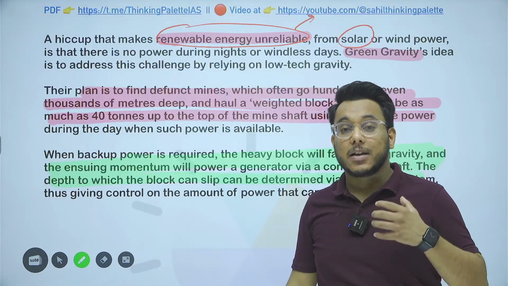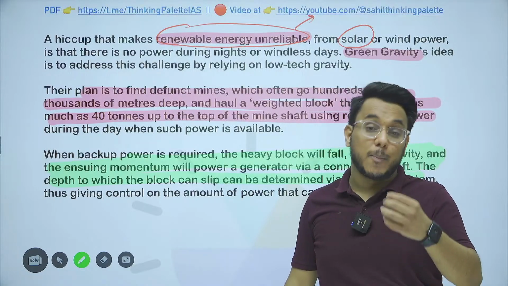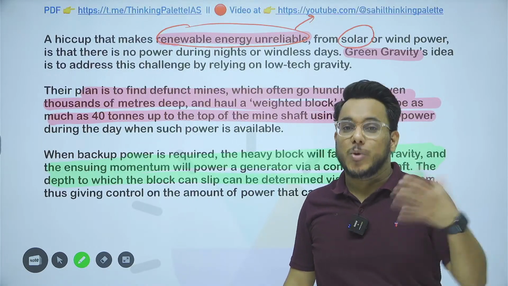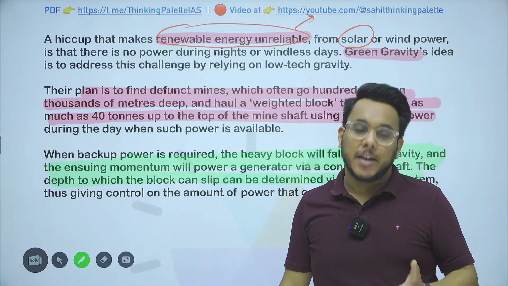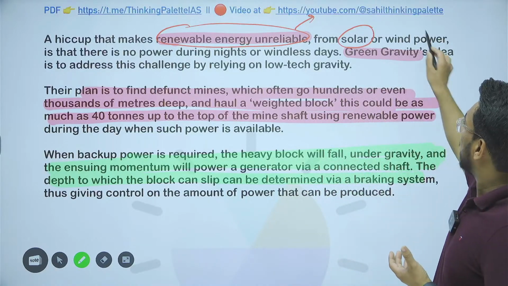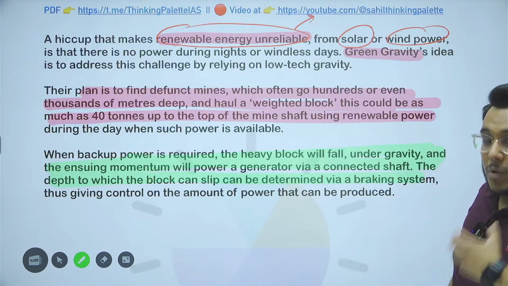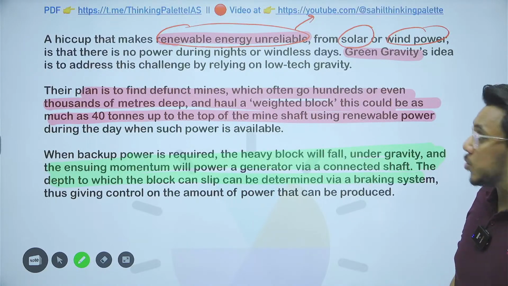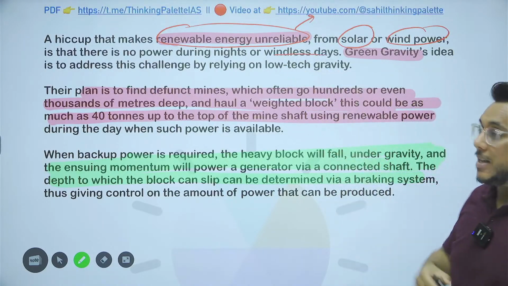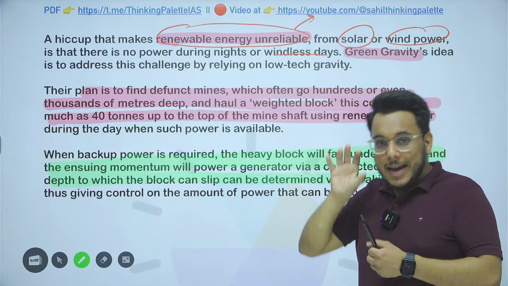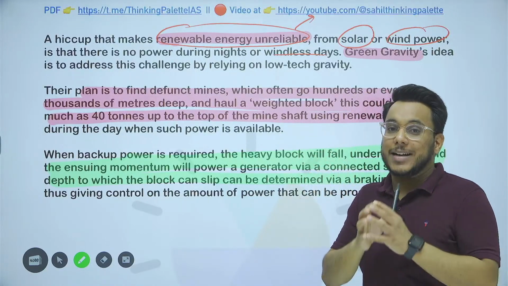Sometimes when there is intense cloud cover, the potential of solar panels to harvest energy is reduced. Moreover, wind power also cannot be leveraged on windless days. So renewable energy often has this challenge that it is erratic.